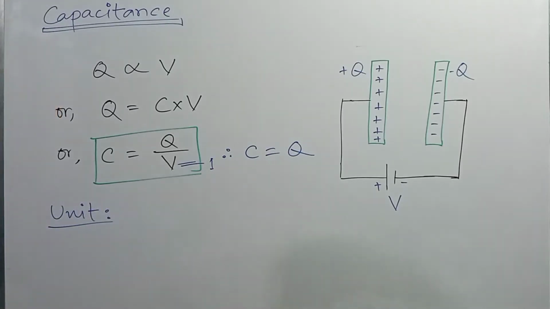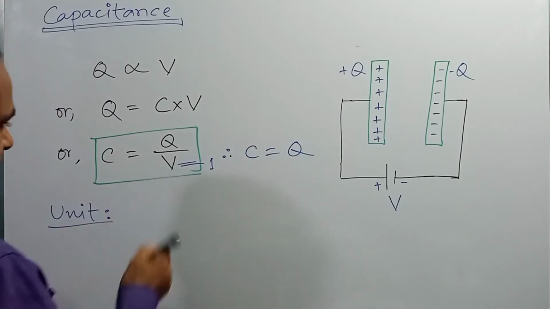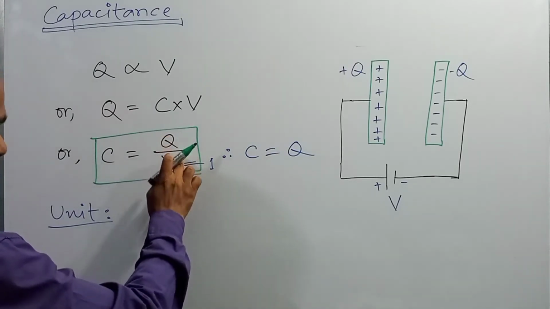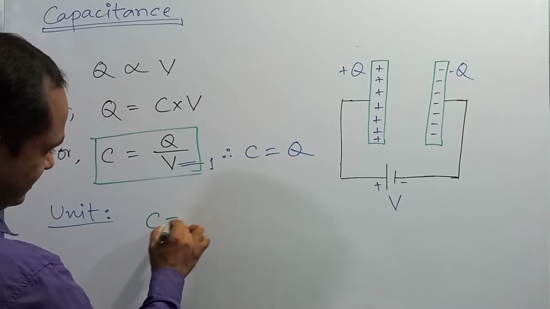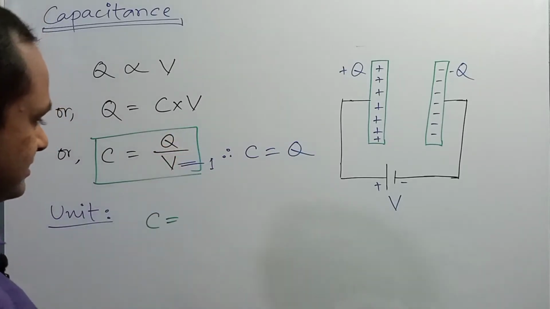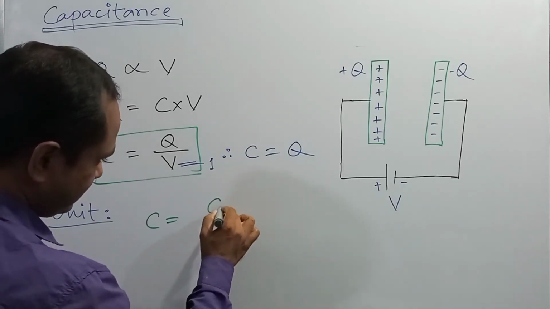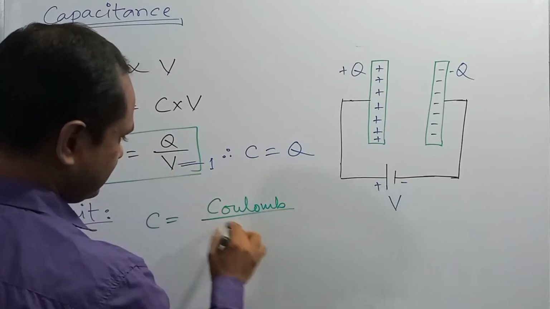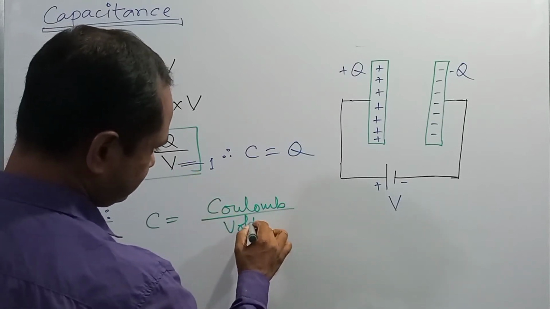Now we can see the unit of capacitance. So from this expression we can see that the capacitance of a capacitor depends on Q and V. So from this expression C is equal to Q by V, if the unit of charge is coulomb, C divided by volt, right?